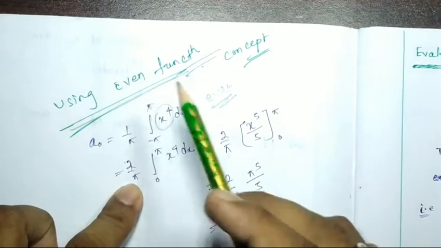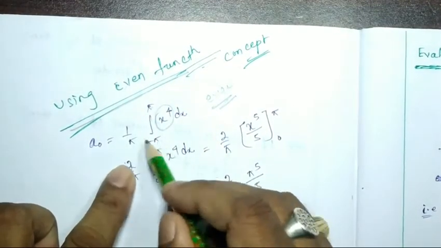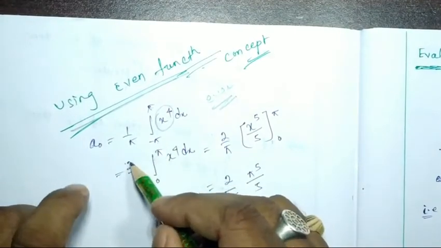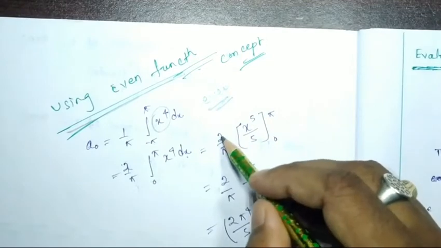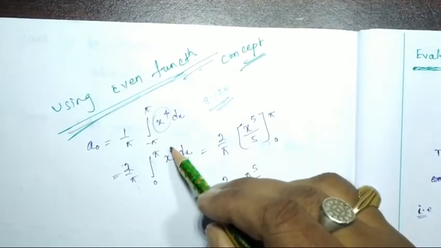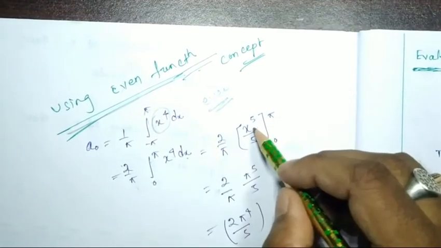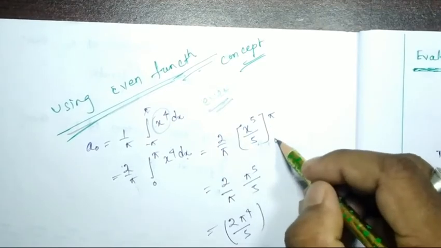Instead of minus pi to pi, it will be 2 into 0 to pi. So it will be 2 by pi, integral from 0 to pi of x to the power 4 dx. Okay, so it will be 2 by pi times the integration of x to the power 4, which will be x to the power 5 by 5, from 0 to pi.